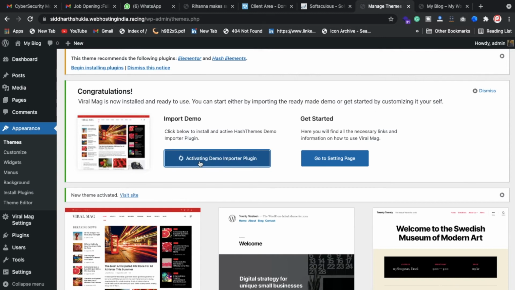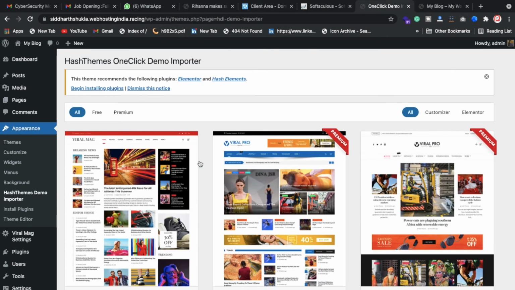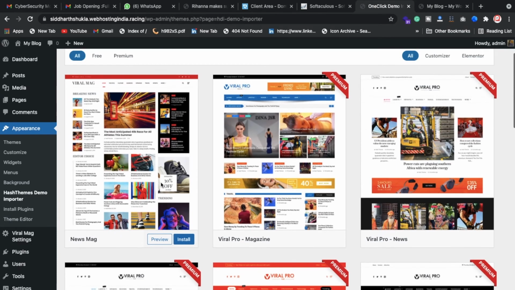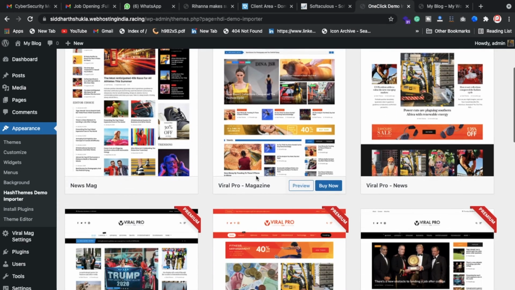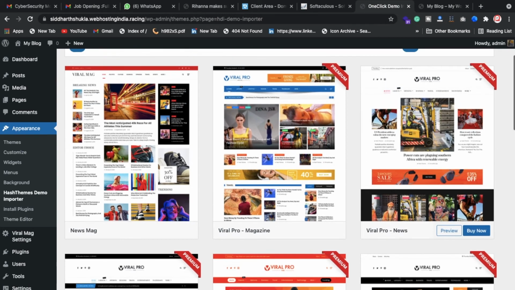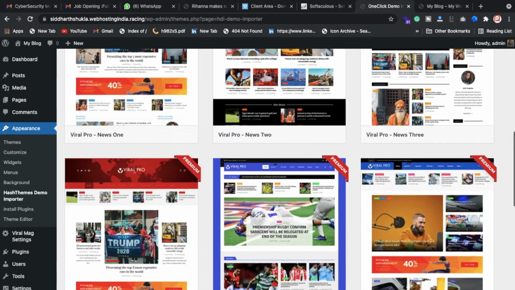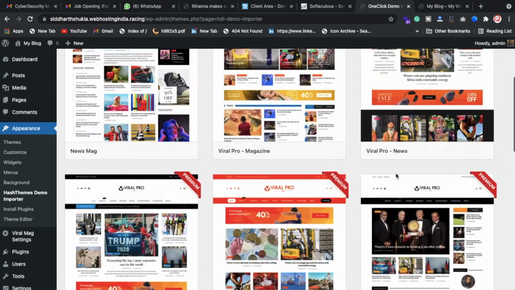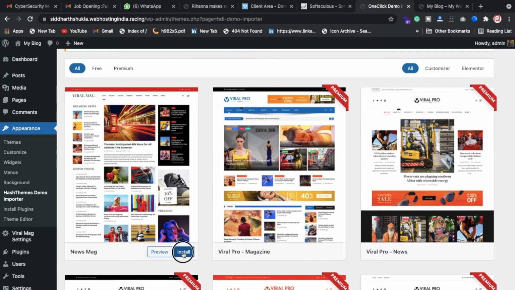This is taking a little bit of time, so don't worry, it is also installing and activating both at the same time. What we need to do now is click on this. If you want to pay, of course you can buy the premium version, but we don't want to pay anything right now. So I am going to select the free one, this one.